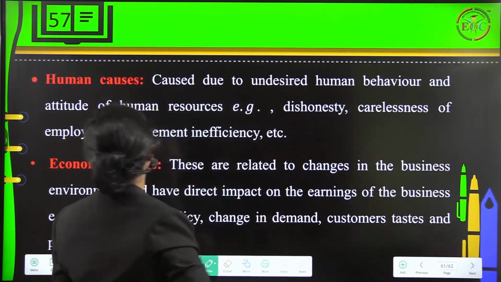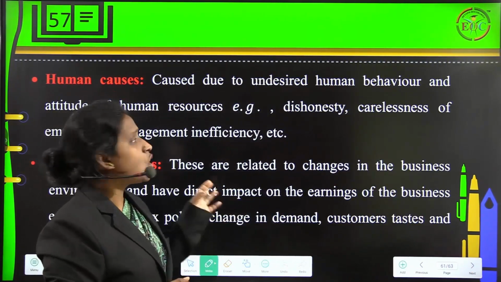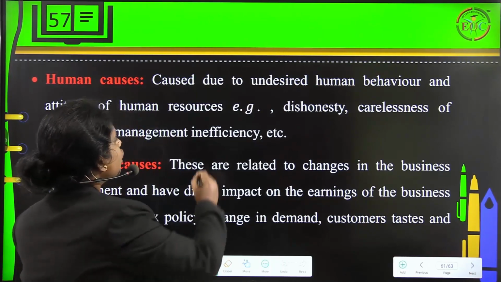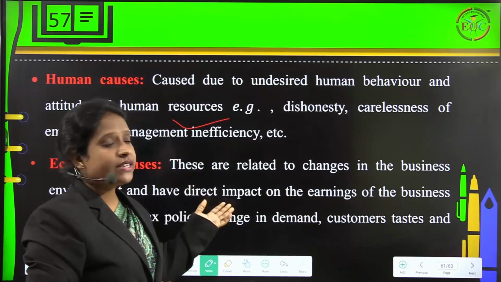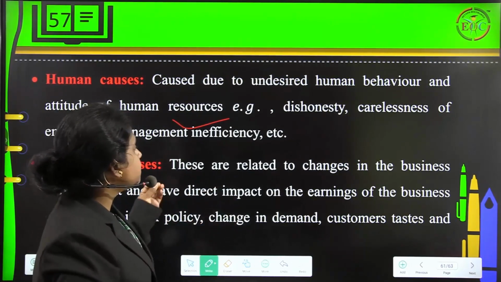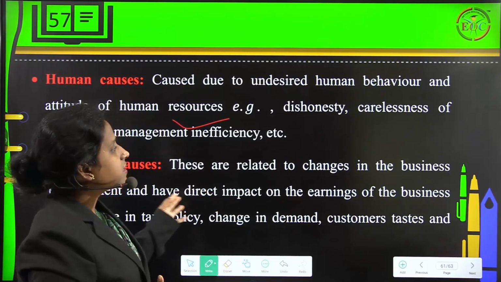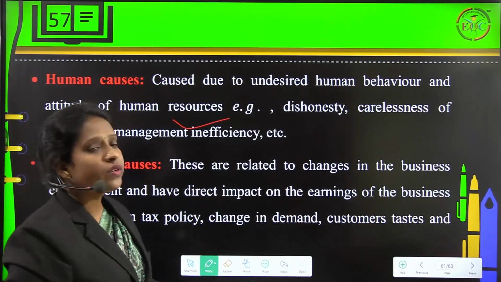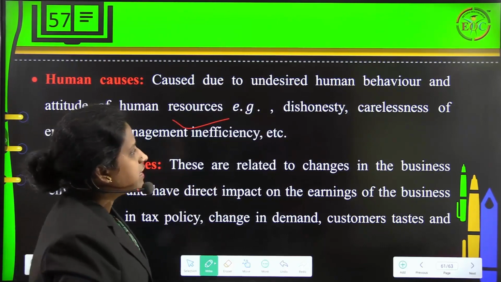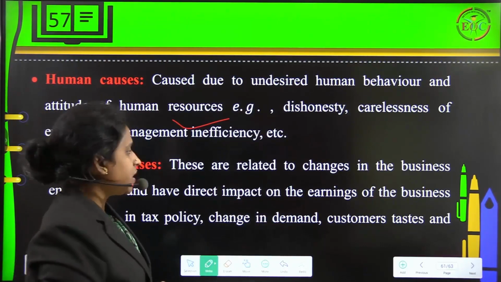Then human causes are caused due to undesired human behavior and attitude of human resources. For example, dishonesty, carelessness of employees, management inefficiency, etc. So the harm is totally created by human beings or because of human behavior.